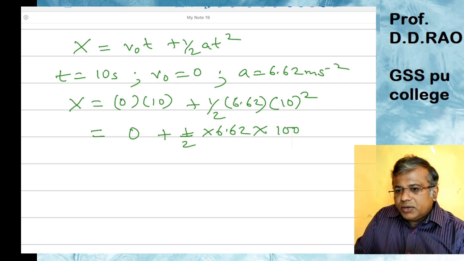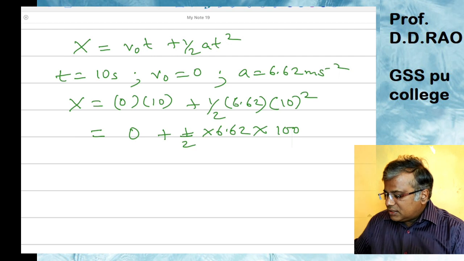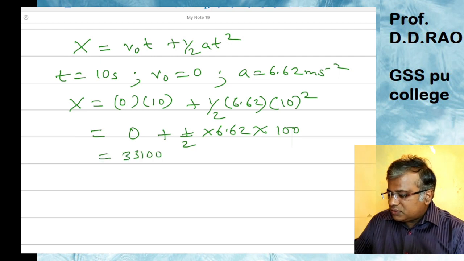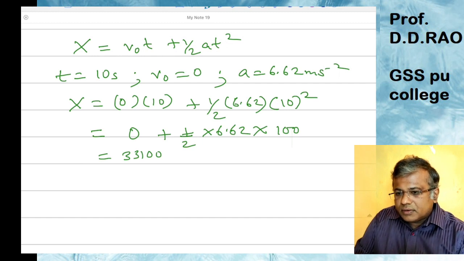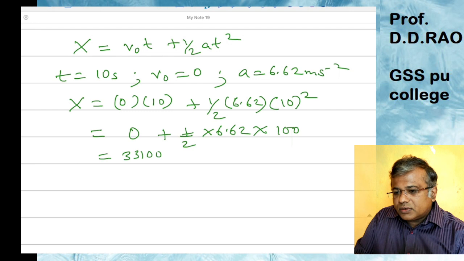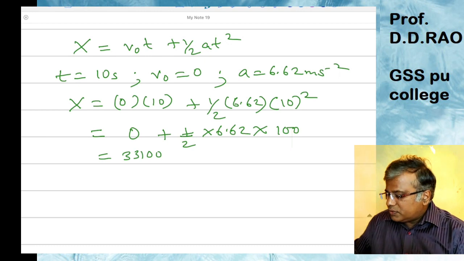You are going to get the answer 33100 divided by 100, that will be 331 meters.